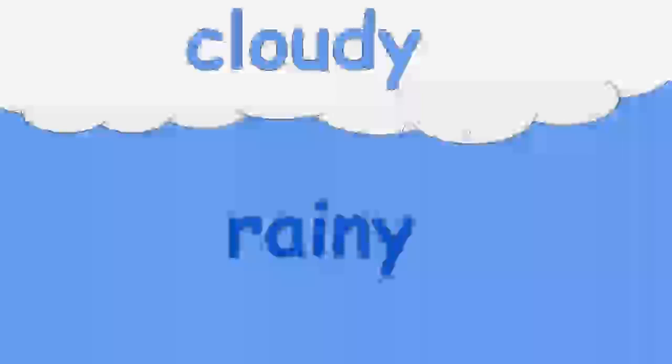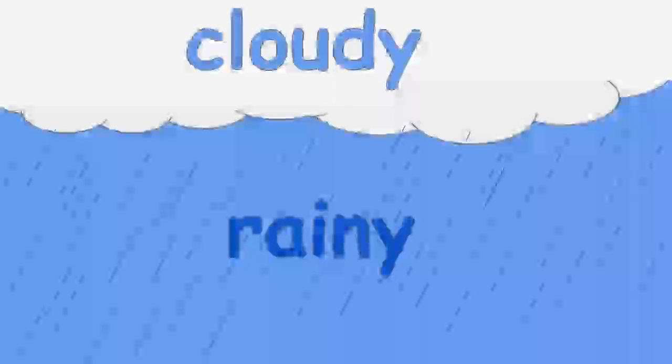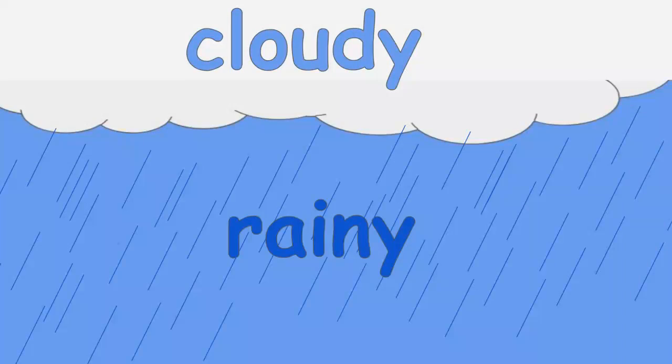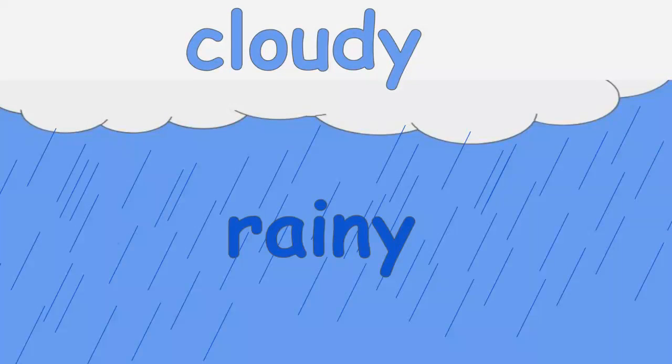And what else is the weather? Look below. What is that word? It looks like rain, but once again, we added the y to the end to make it rainy. And that tells us that that's the description. That's the kind of weather. The kind of weather with rain in it is rainy.